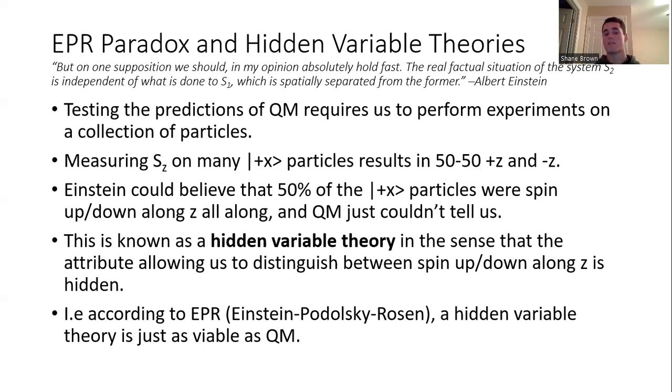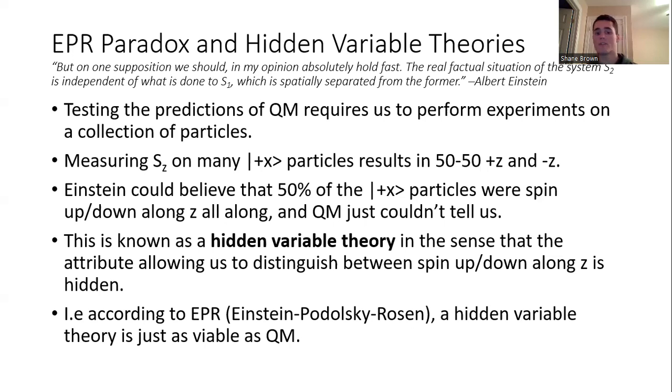This type of theory is known as a hidden variable theory, the idea being that there is some piece of information, some variable, that quantum mechanics is missing or can't tell us about, which would allow us to distinguish between the particles being spin up or down along z.